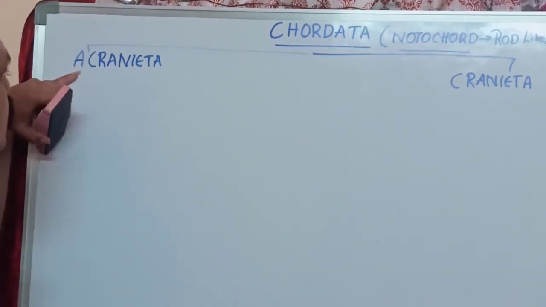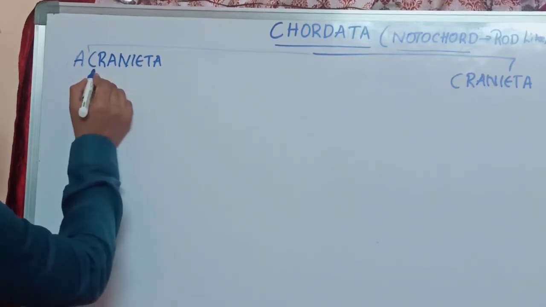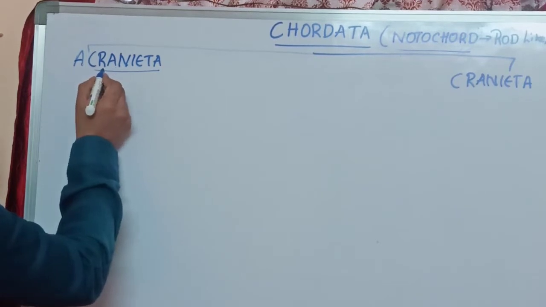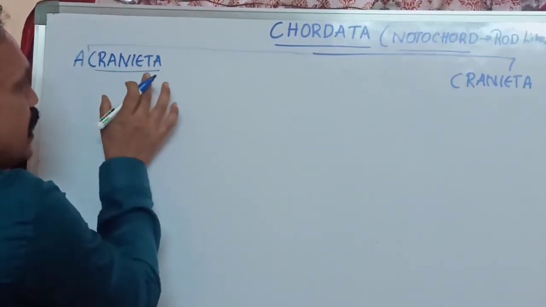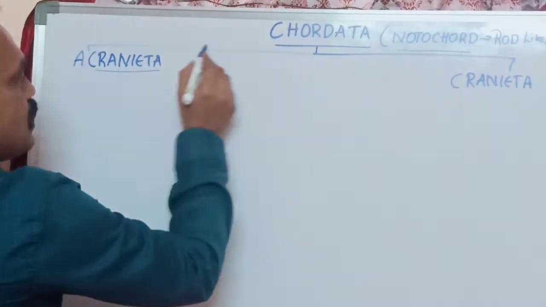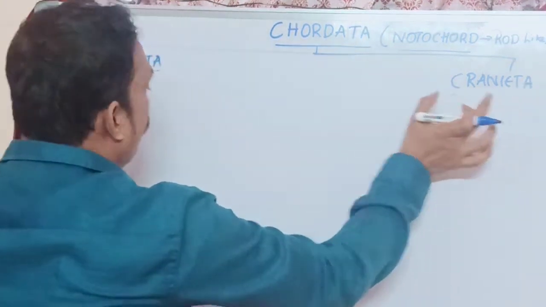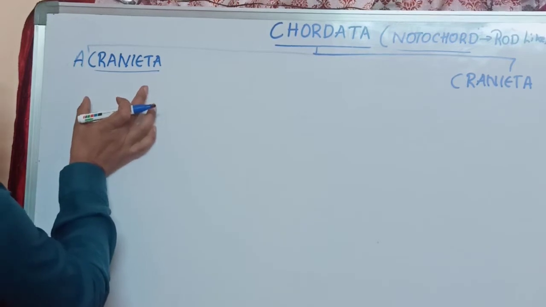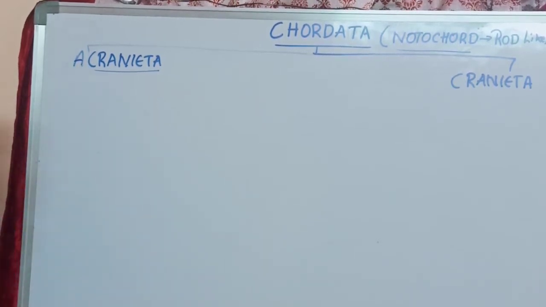Generally, what is the meaning of A? A means absent. What is absent? Cranium is absent. Acraniata means that in these organisms the head is not developed.